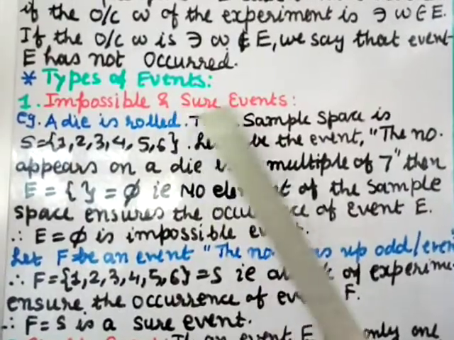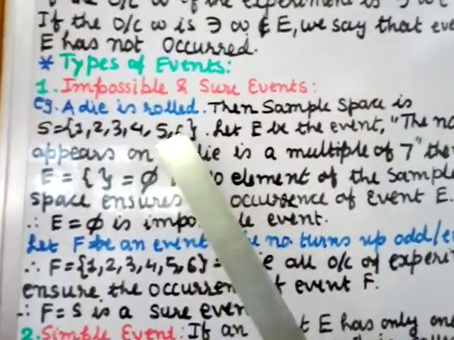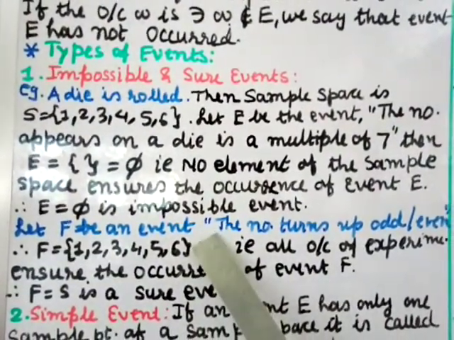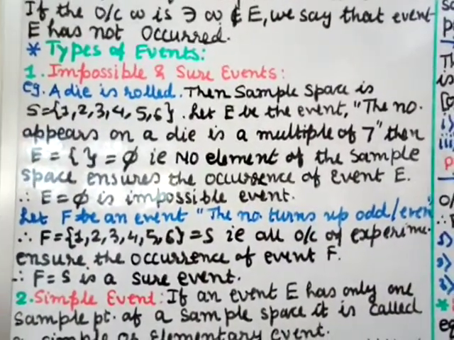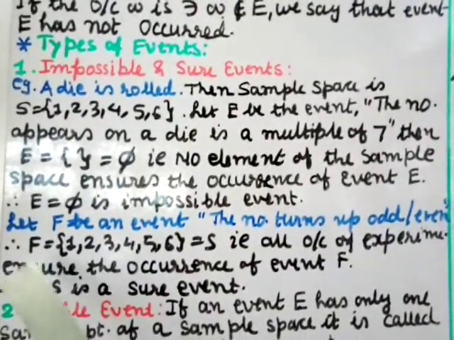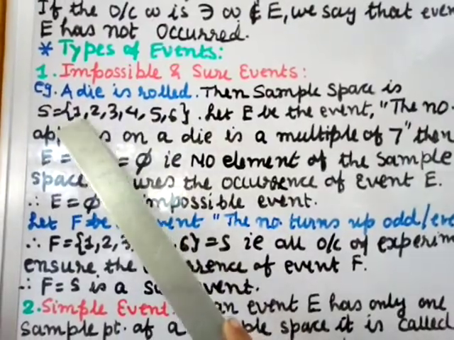Now let us try to understand sure event. Let F be an event for the same experiment, and I am assuming that the number turns up odd or even. That number can be either even or odd. The even numbers are 2, 4 and 6, and the odd numbers are 1, 3 and 5.